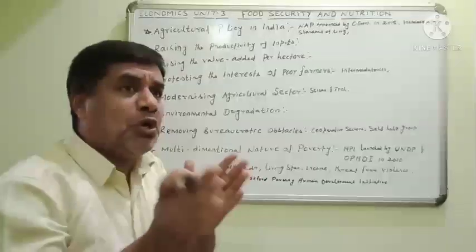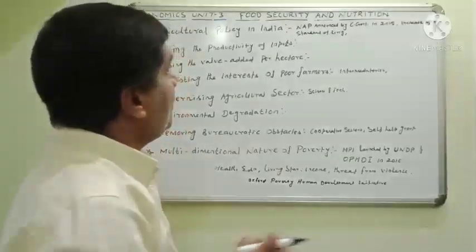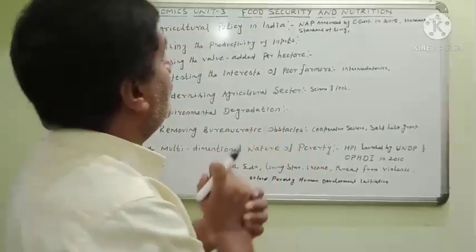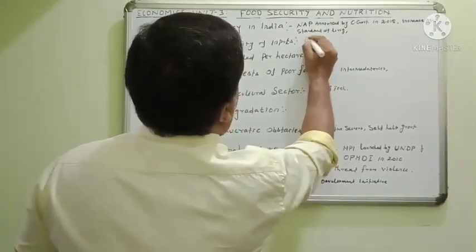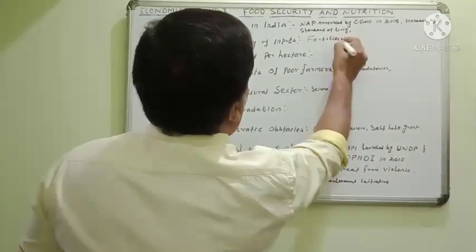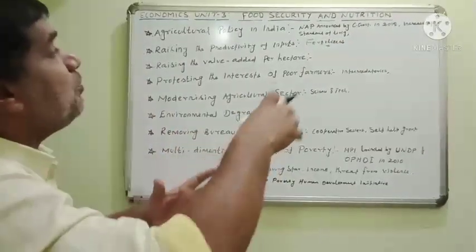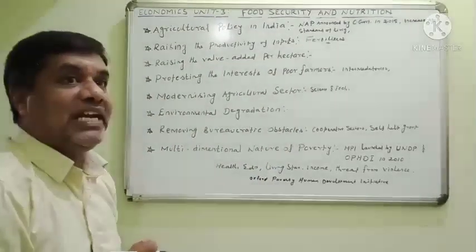If production is to increase, the farmers want to use fertilizers. Fertilizers are poured on the agricultural field.